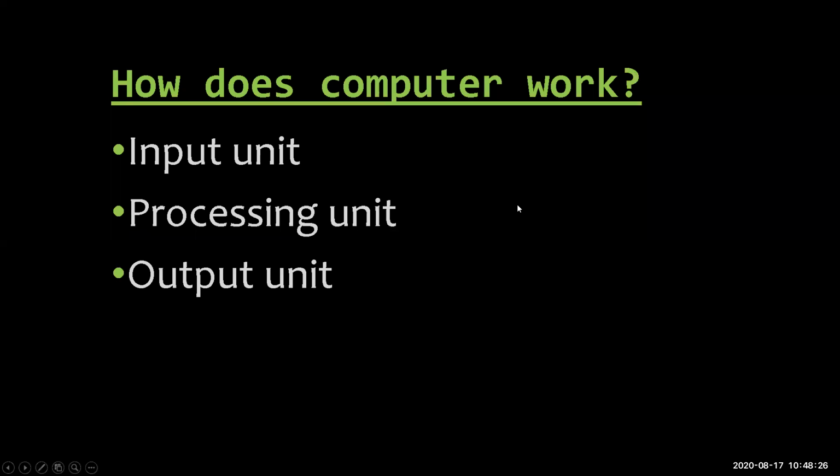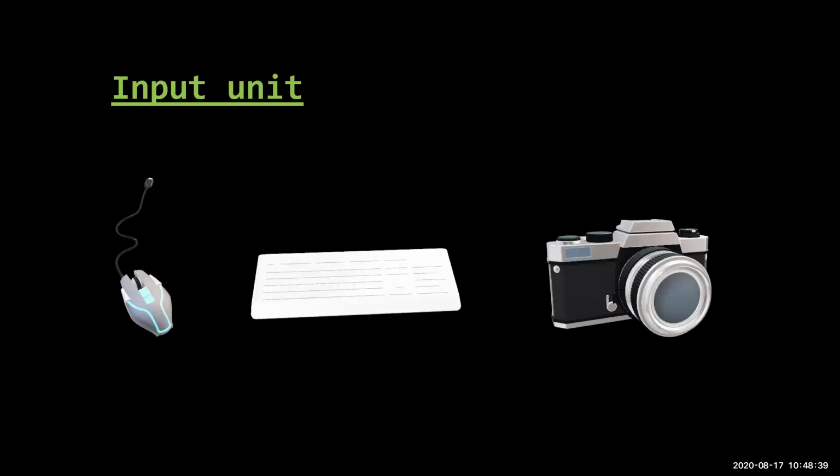There is an input unit, a processing unit, and an output unit. A computer works on the input unit, processing unit, and output unit. First we will see what the input unit is. The name itself suggests it: input means to enter something. Now how can we enter anything in the computer? First we have to collect the data. Whatever material we have, we have to collect it in raw form.